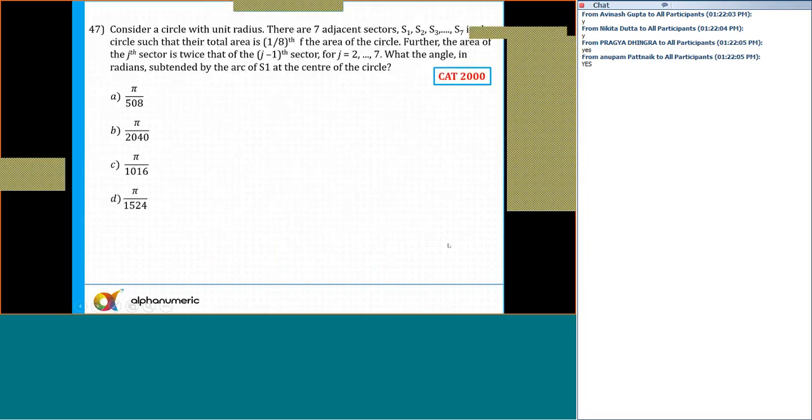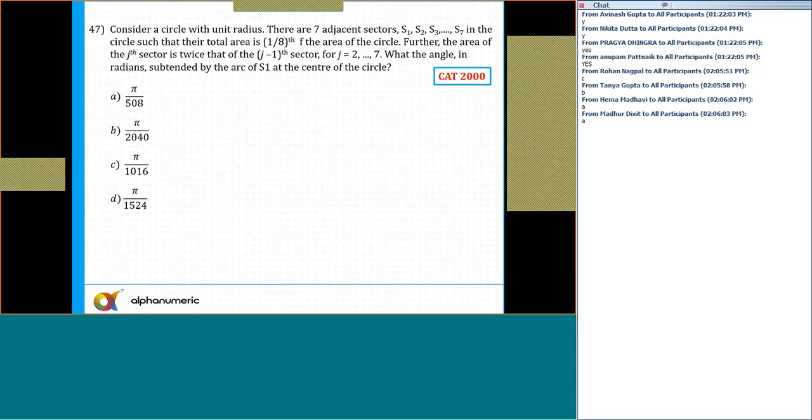Question number 47. What is the answer for question number 47? Option B. What about the others? Anyone else? Hima is getting A, Madhur is getting A.